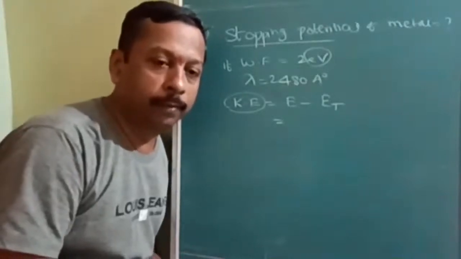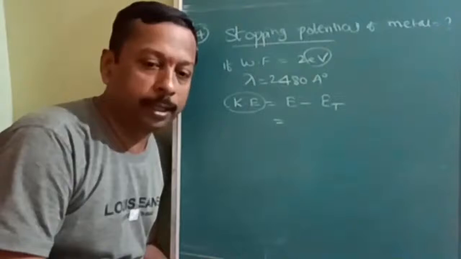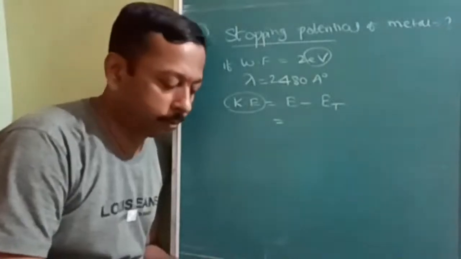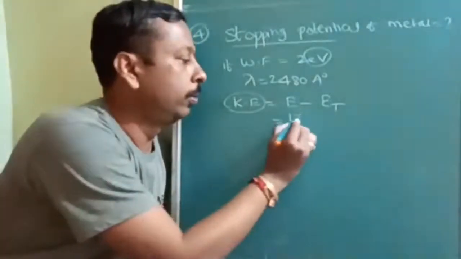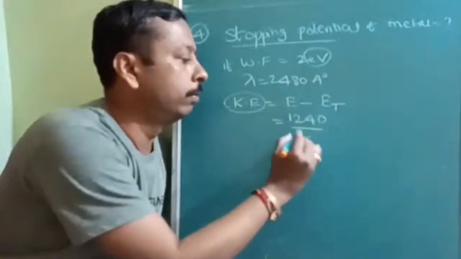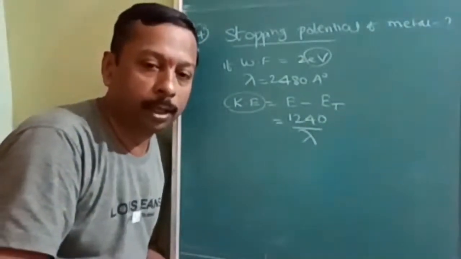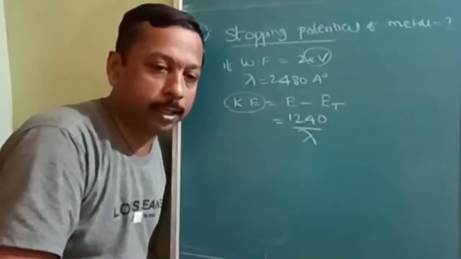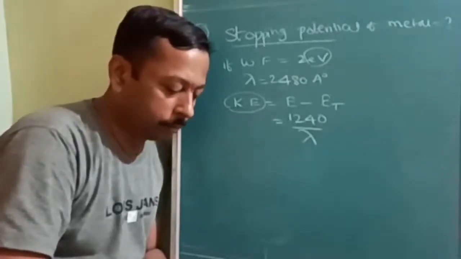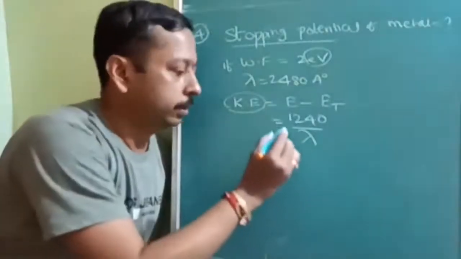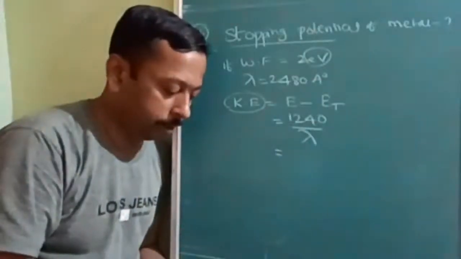If you are given wavelength and want energy in terms of electron volt, if you don't know, you write down this 1240 by lambda. 1240 by lambda. On simplifying, you will get direct answer in electron volt. Okay. So here it is nanometer.